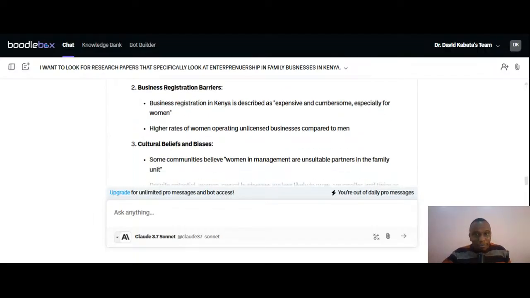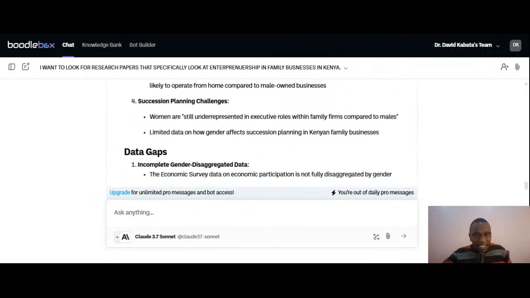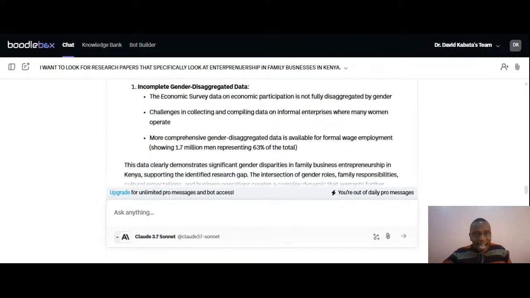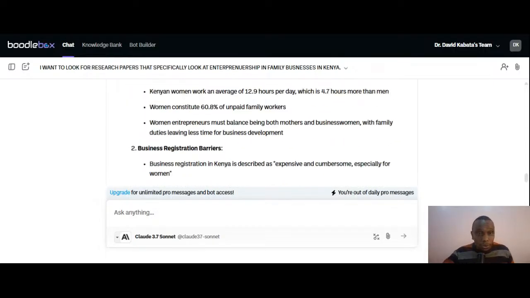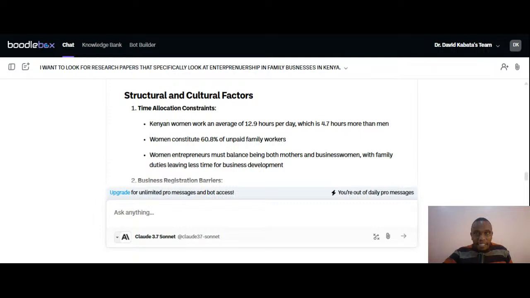Business registration barriers, you can see we have the barrier there. Cultural beliefs and biases, succession planning challenges. So all these are data that we can choose and back our research with, especially if we decide to take the gender dynamics as our research gap.